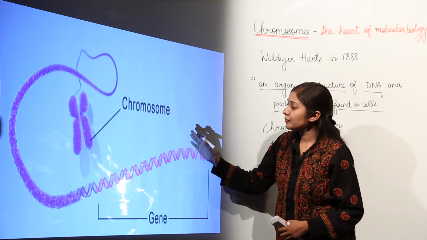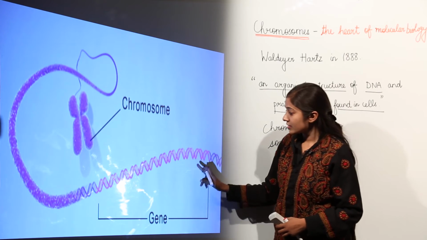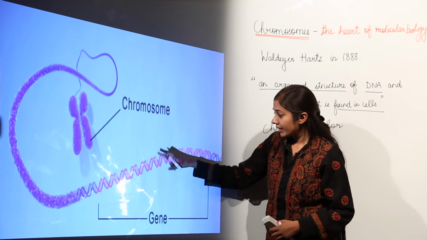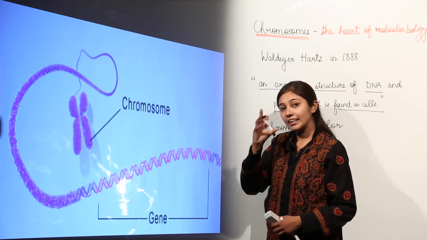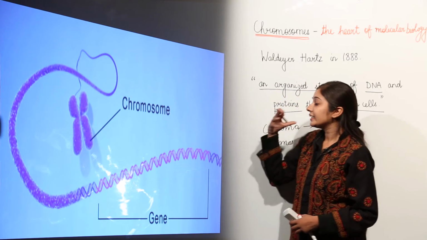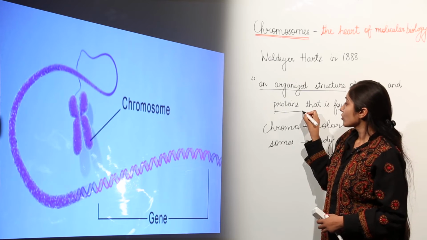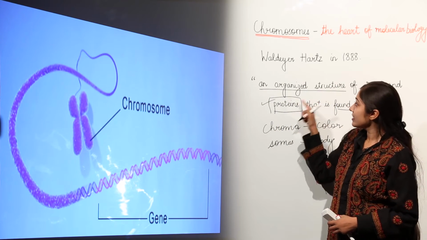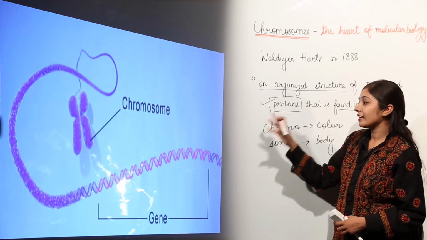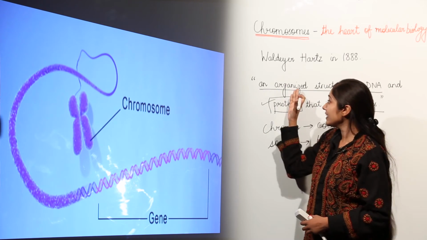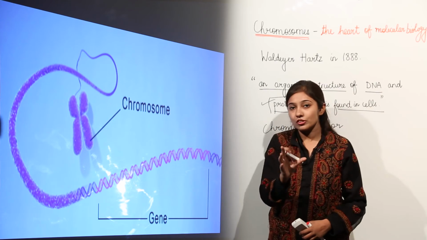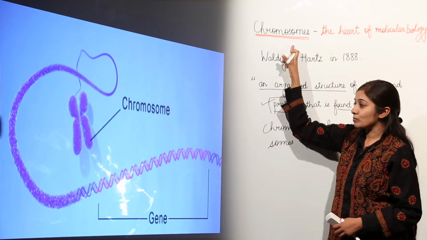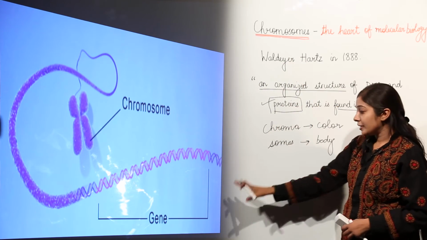As you can see in the image, the chromosome is composed of highly coiled, highly condensed DNA, and it also has some proteins. So when this DNA and proteins are in highly condensed form in an organized manner, they form a structure which we call chromosomes.